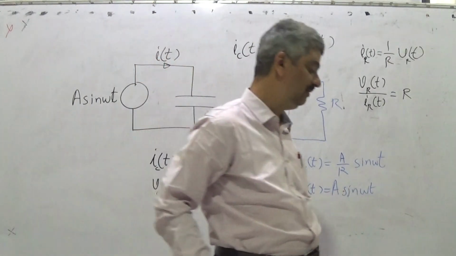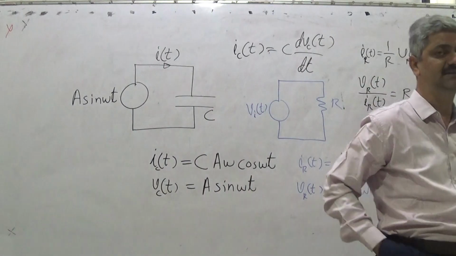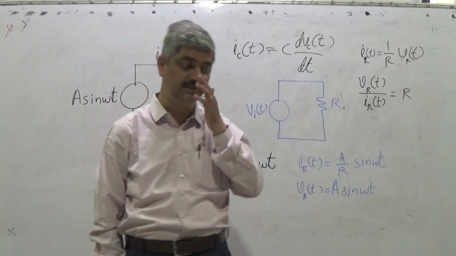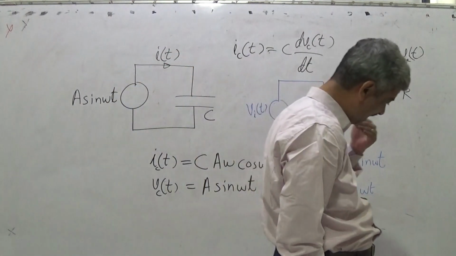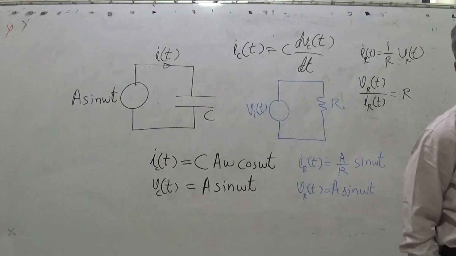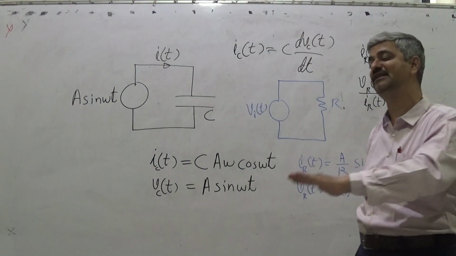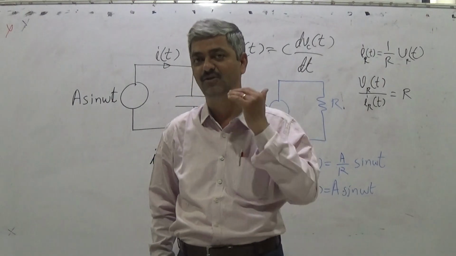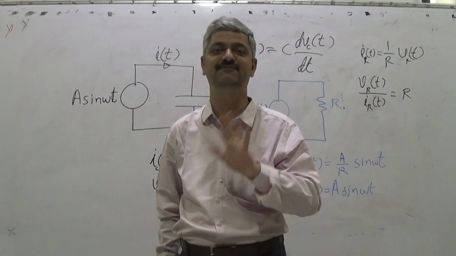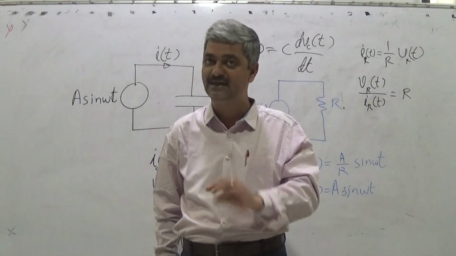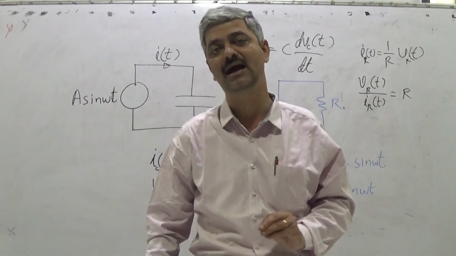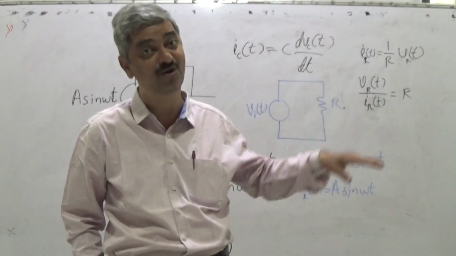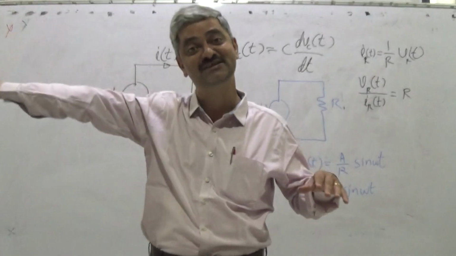So if I decide that the voltage which I would be applying to a capacitor is of sinusoidal nature, constant amplitude, constant frequency, A sin omega t, where A and omega are constant throughout the time. By throughout I mean right from minus infinity till infinity.